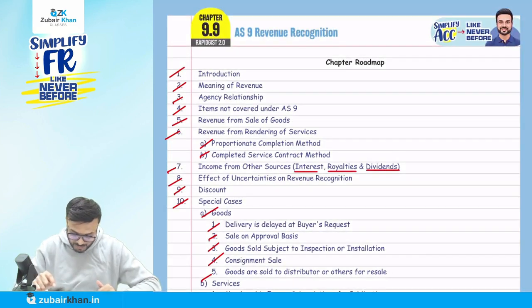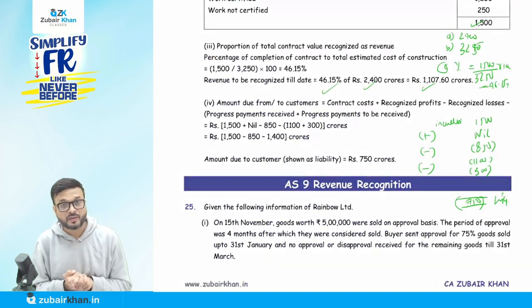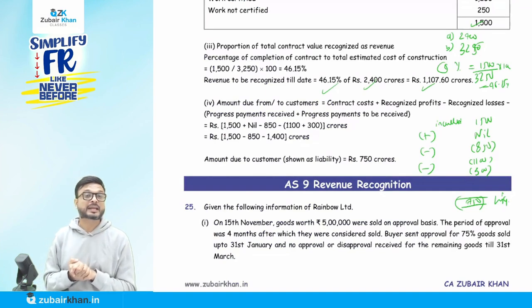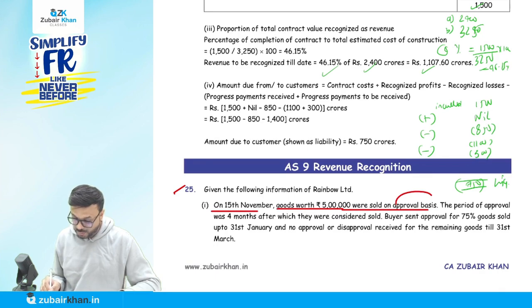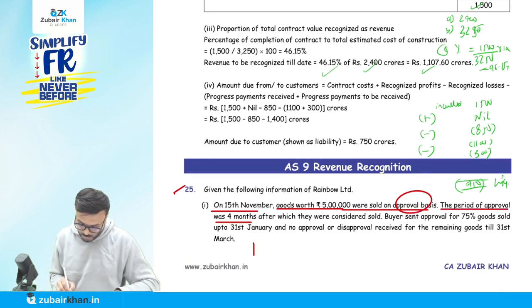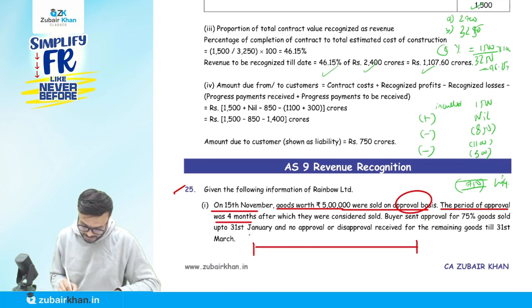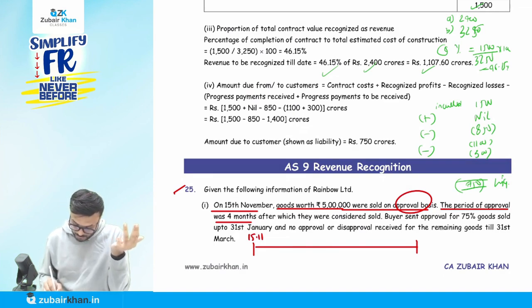Now we'll quickly cover the question on that. Question number 25: given the following information of Rainbow Limited, on 15th of November, goods worth rupees 5 lakh were sold on approval basis. The period of approval is up to 4 months. Listen carefully, 15th of November. Four months will be 15th of December, 15th of January, 15th of February, 15th of March. So on 15th of March, 4 months will be completed.